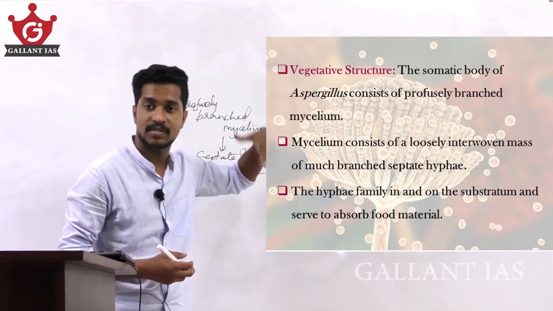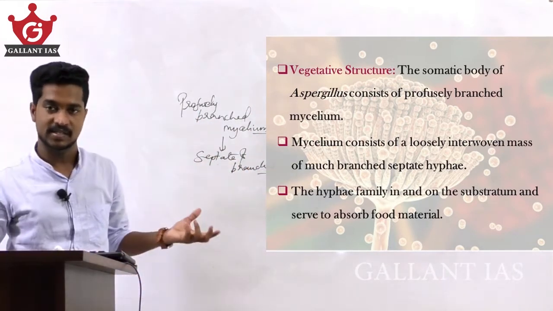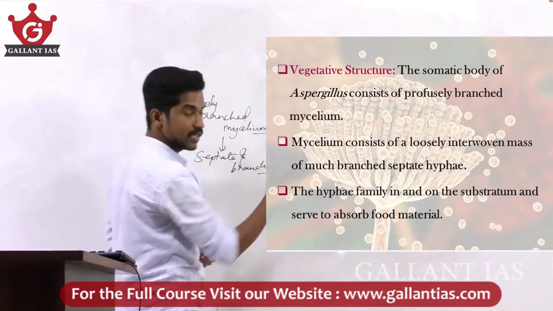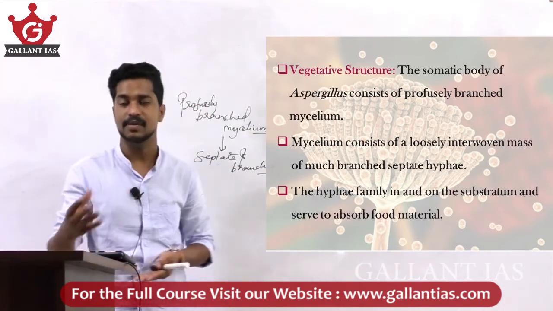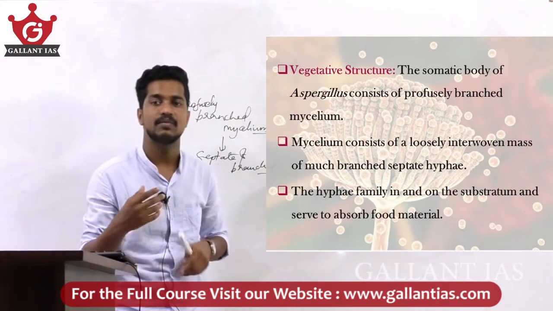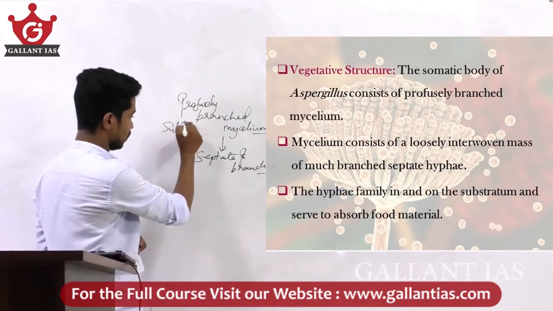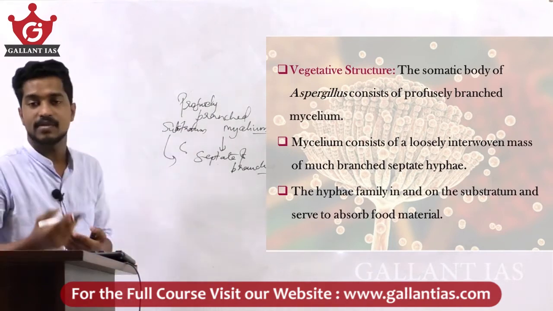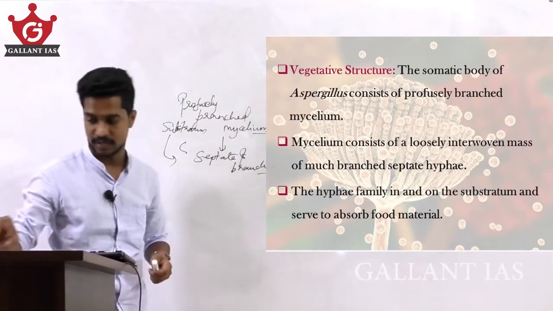The substratum can be vegetables, damp foods, or fatty substances like ghee and butter, and from the substratum the hyphae absorb the food material.